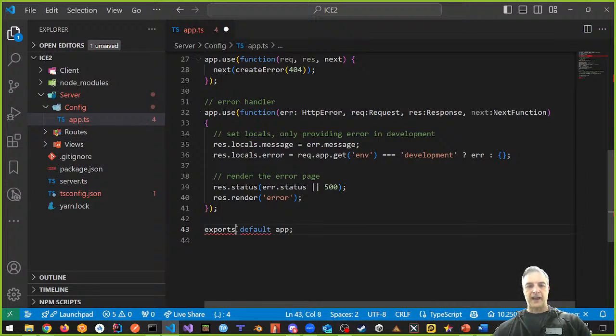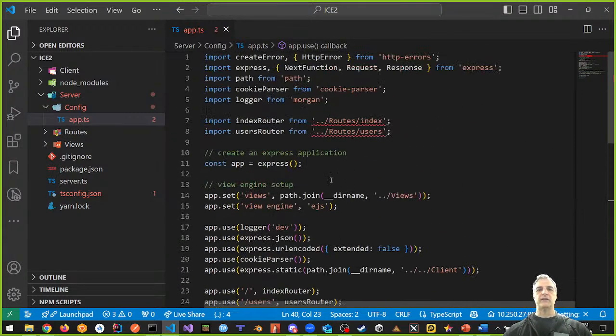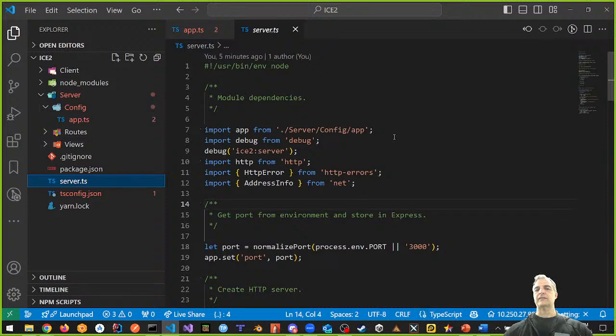Export default app, like this. And what export default app is going to do is export my application, this file here, so that it can be used in other places. Now if I go back to my server.js, look, it's good now. It doesn't have the problem anymore because we fixed app.